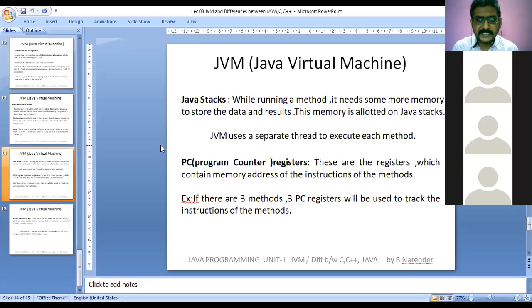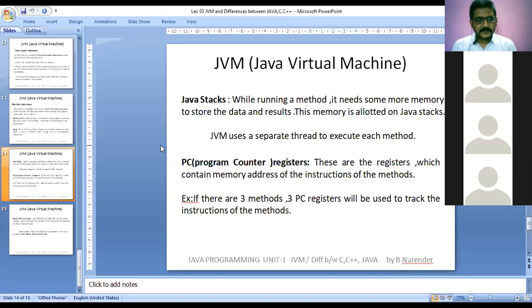So how can it be managed? It can be managed in the Java stacks. That is dynamic memory creation. When we are running any method at that instance of time, we are generating or extending the memory. It is called dynamic memory. So for that kind of concept, we need Java stacks. Java stacks are used to hold such extra memory.